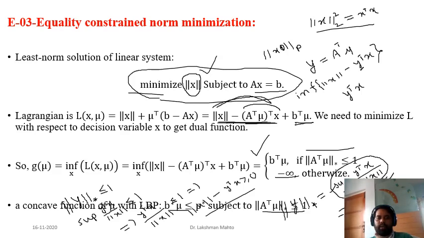It is a linear problem: maximization of b transpose mu, a linear function, subject to the dual norm of A transpose mu being less than or equal to 1. Okay.